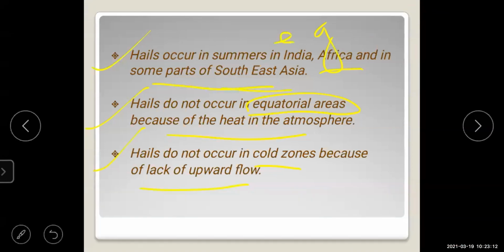Okay, and this you have to note, students. Hails do not occur in the equatorial region. Why? Because of the heat in the atmosphere.